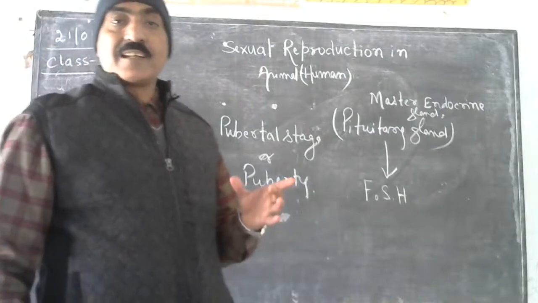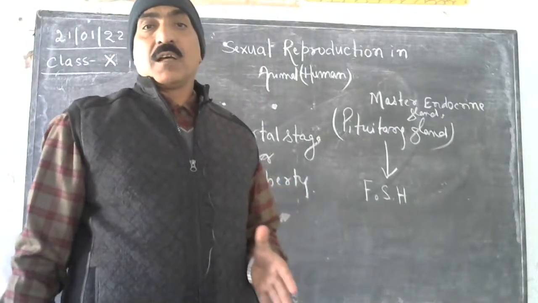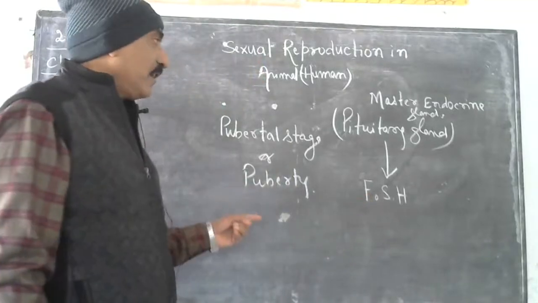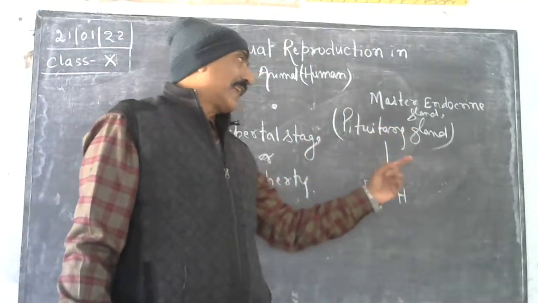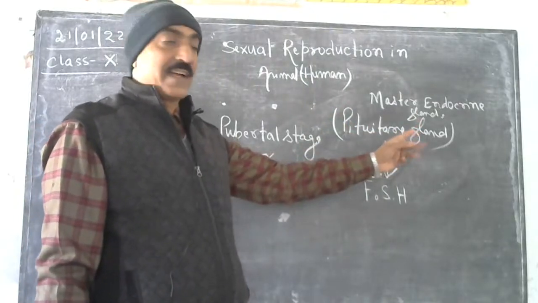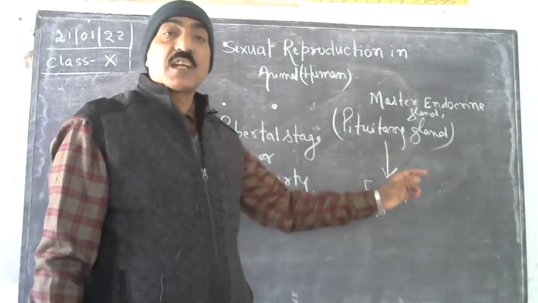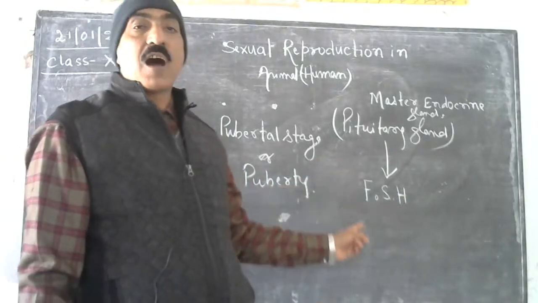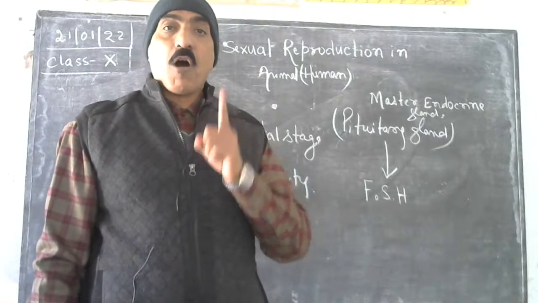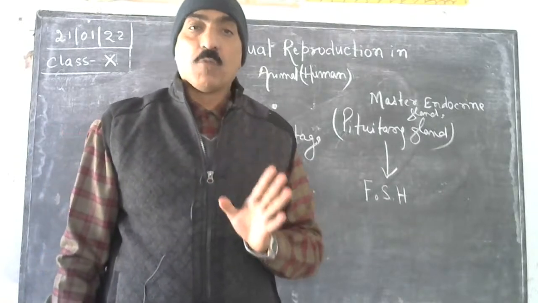As soon as an individual attains the proper age of puberty, the master endocrine gland in the brain, the pituitary gland, secretes a hormone that is called FSH, follicle stimulating hormone.